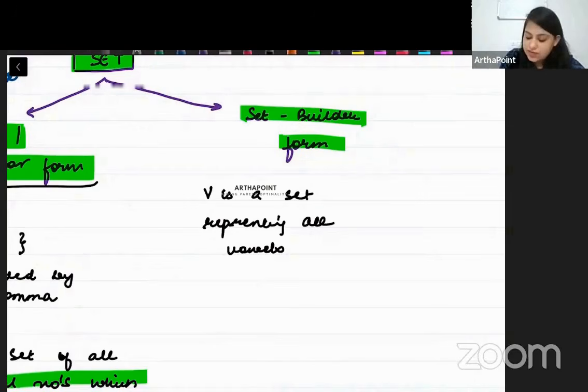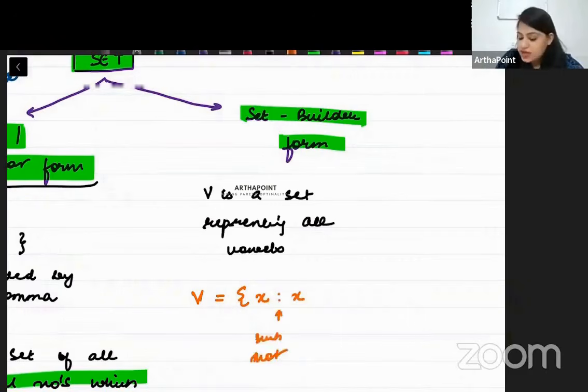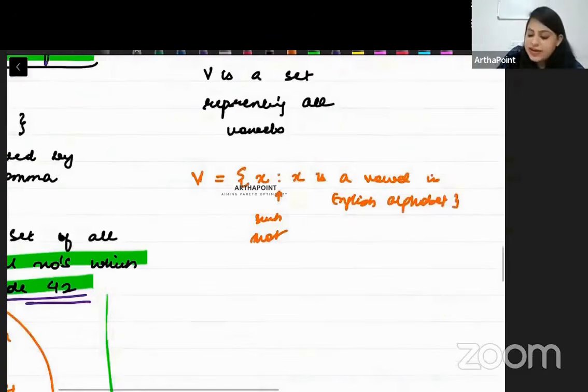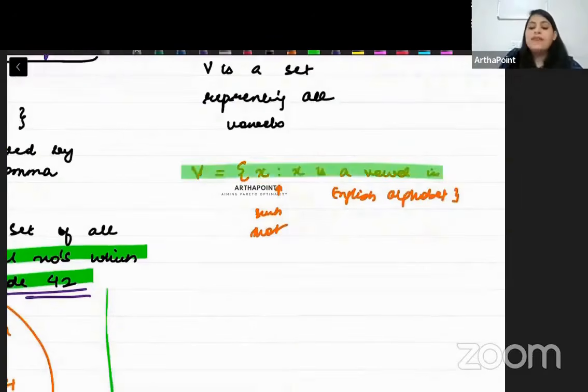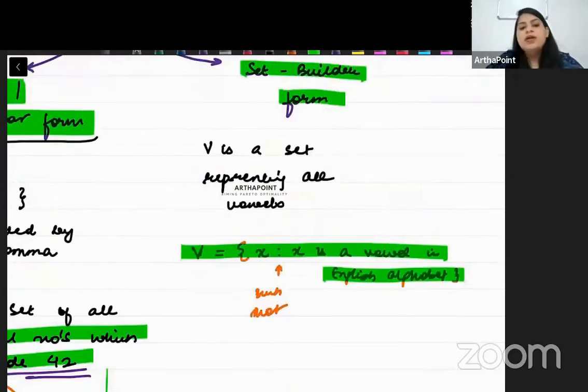So beta, I will write it something like this. V is the set. What is in this set? Elements. So x is an element of V. And what should x be? It should only be a vowel. The common property is that it should be a vowel. So x such that, this bar represents such that, x is a vowel in the English alphabet. So beta, when I write it like this, that is called the set builder format.